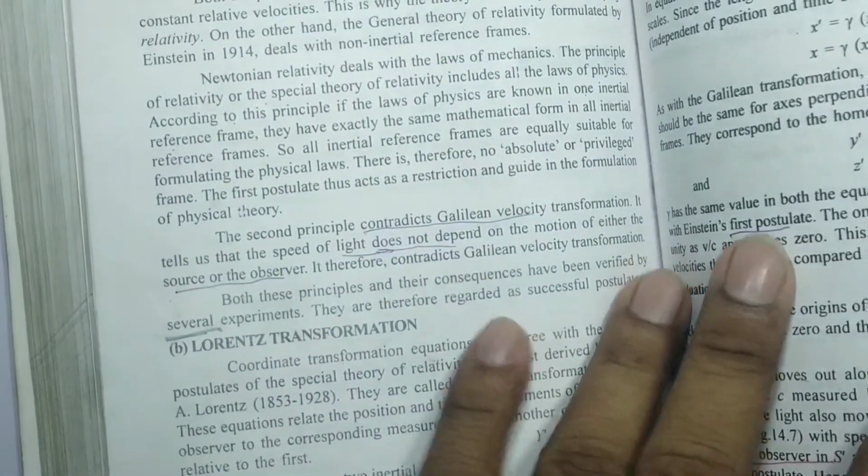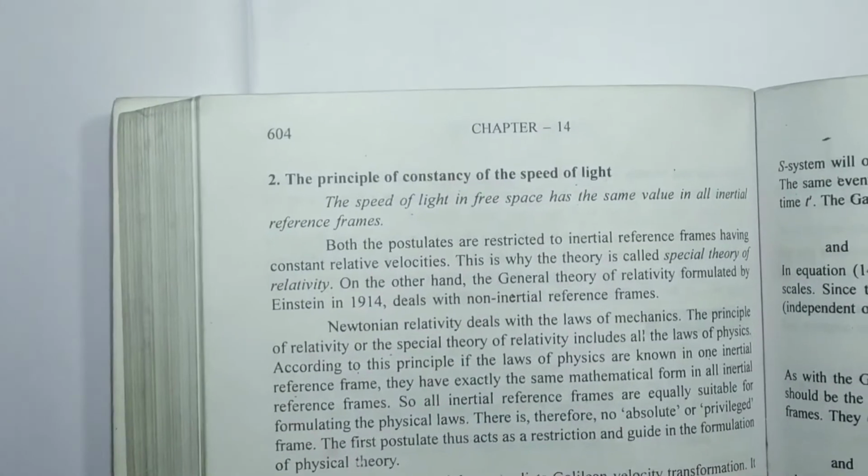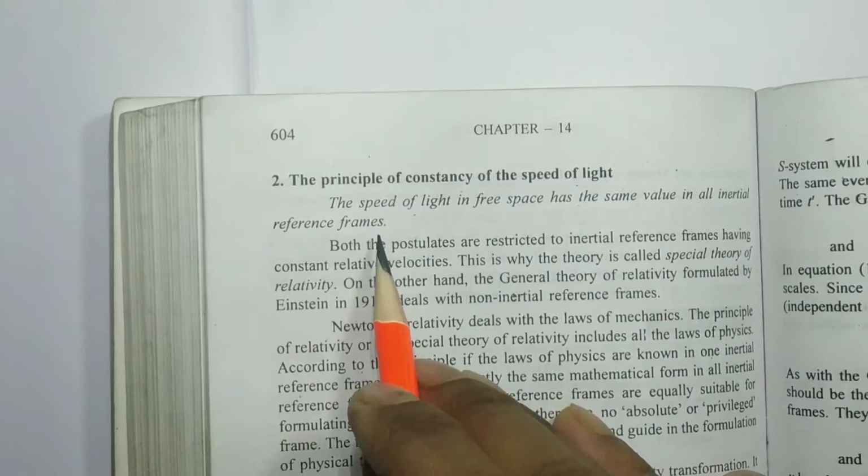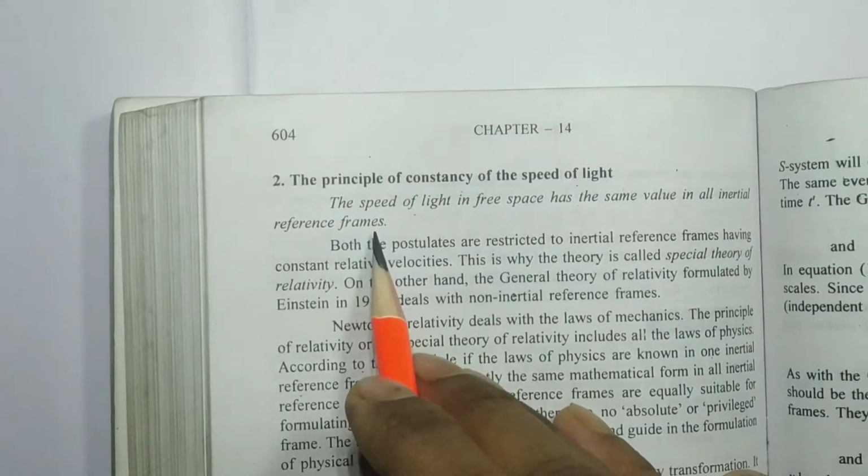The second postulate is that the speed of light in free space has the same value in all inertial frames of reference.